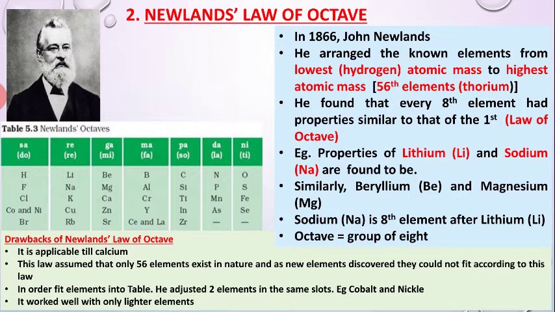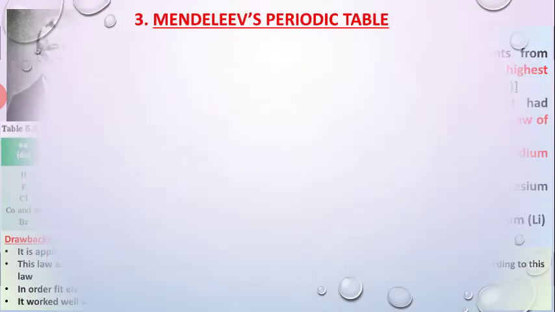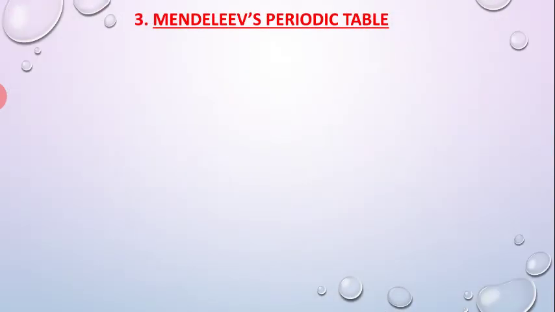At some point he tried to fit two elements in the same slot, like cobalt and nickel, and the reason was not given. Second and last, Newlands' octave rule acted only on the lighter elements, not on the heavy elements. So therefore it was not accepted.